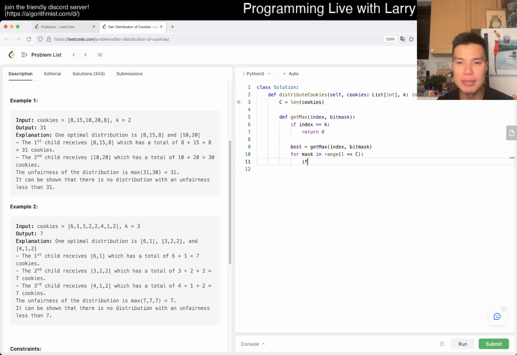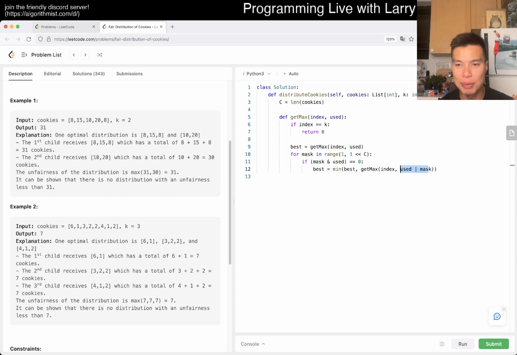So now we go: if mask and used bit mask is equal to 0. What this is saying is that for this mask, if this mask and the used bit mask have no overlaps, which means that none of them match here, then we can do best is equal to min of best, get max of index plus 1, used or mask.